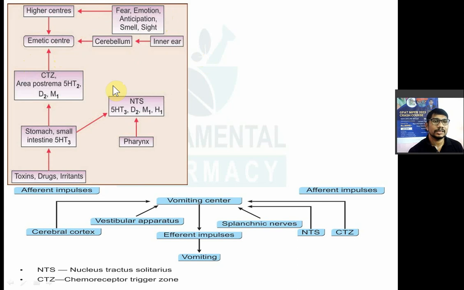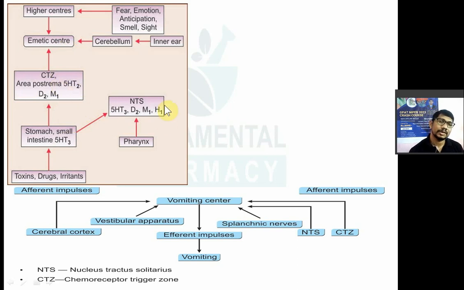Now the third reason for vomiting is nothing but the stimulation of the chemoreceptor trigger zone and area postrema. Who will stimulate this? Suppose you have toxins, some irritant chemicals, some poison in your GIT, that will release serotonin in the GIT, which will stimulate the chemoreceptor trigger zone. In the CTZ, look, 5-hydroxytryptamine meaning serotonin, dopamine 2 and muscarinic 1, meaning here dopamine, serotonin, ionic, muscarinic receptors are present. It will stimulate the vomiting center. That is the third reason for vomiting.